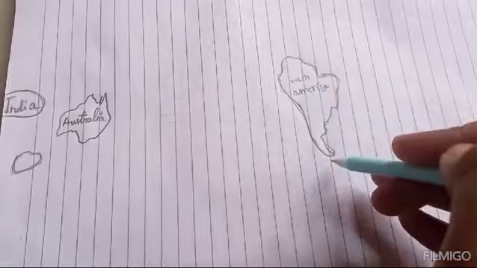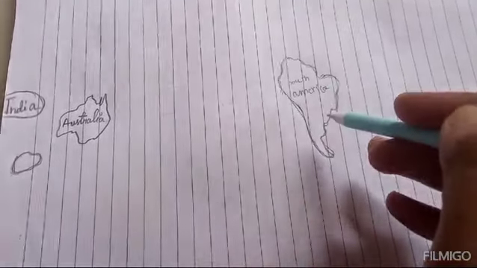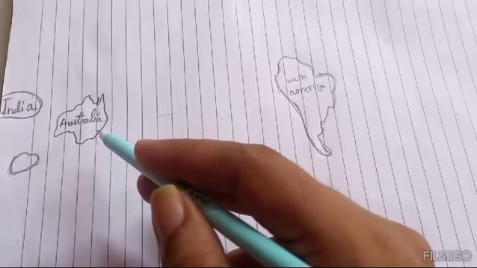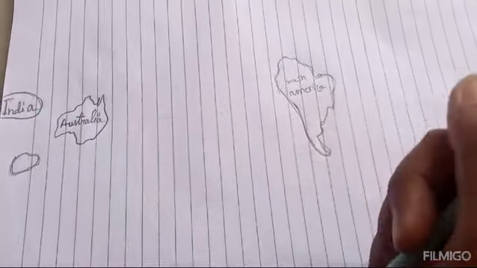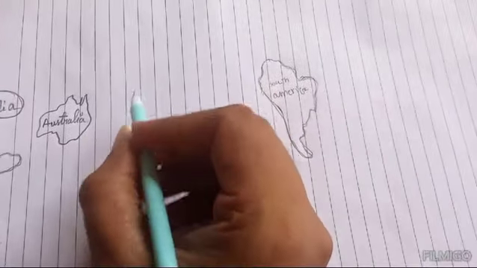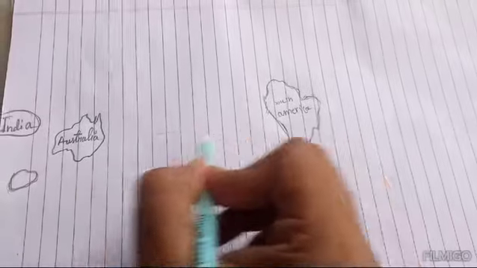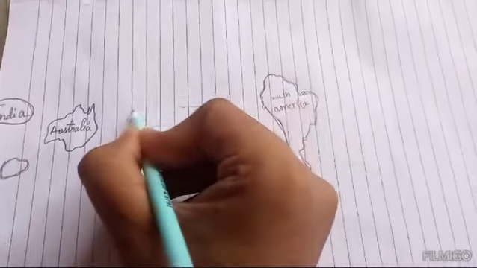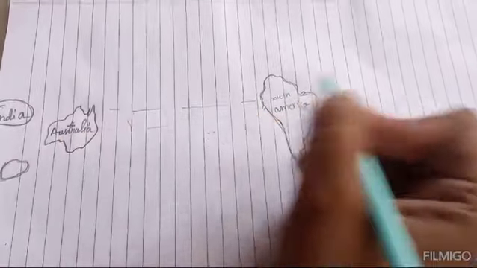This is the eastern side of the Pacific Ocean, where South America is situated, and this is the western side of the Pacific Ocean, where Australia and India are situated. In normal times, the trade winds blow in this area.